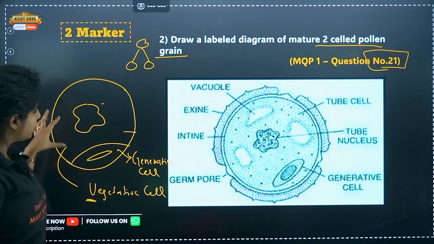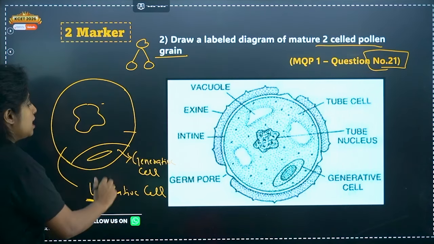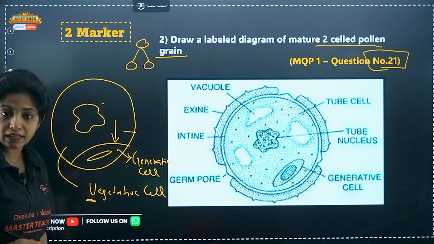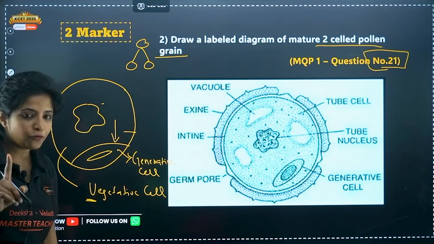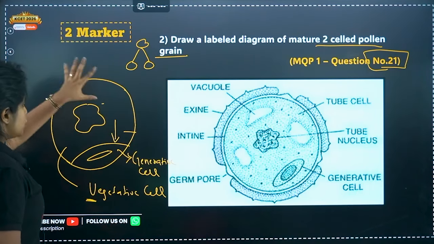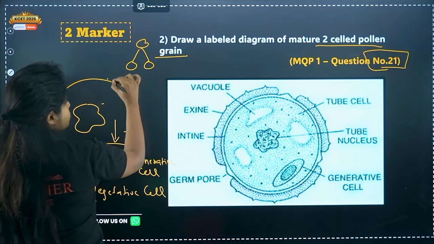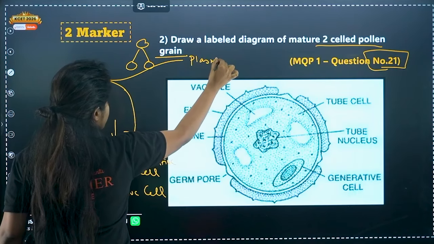Ma'am, why do we have this one big vegetative cell out there? This provides nourishment for the generative cell, and also later it provides nourishment for the gametes which are being formed, and there is one more function. I'll be talking about that as well. So anyway, this is a cell, which is why you have a plasma membrane. So you have a plasma membrane.